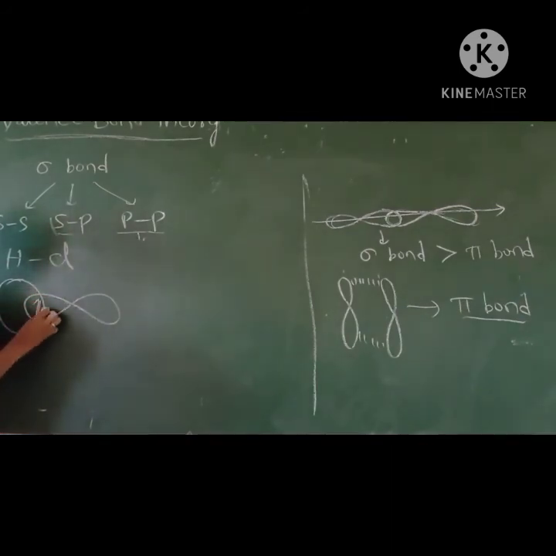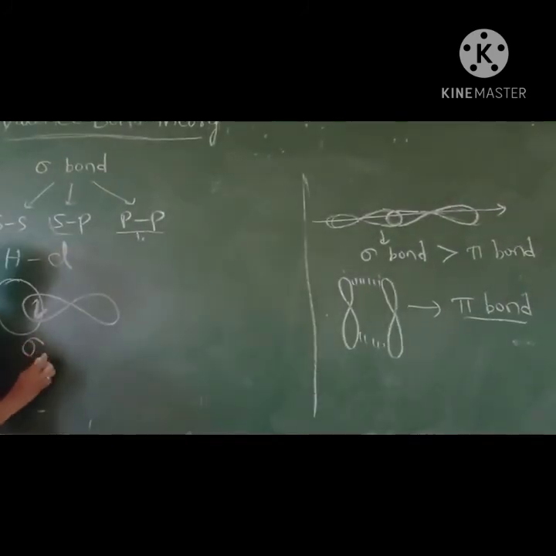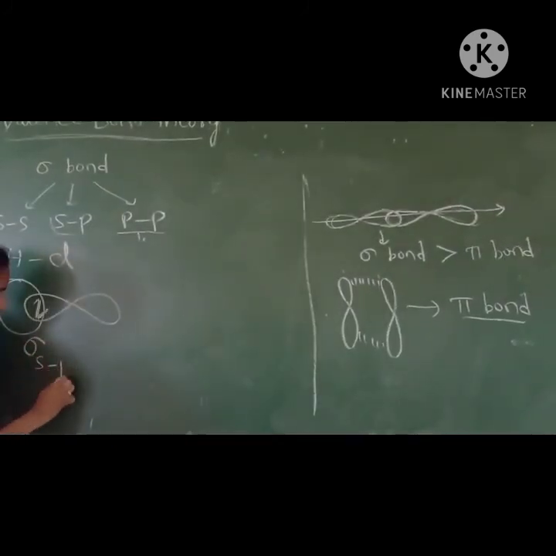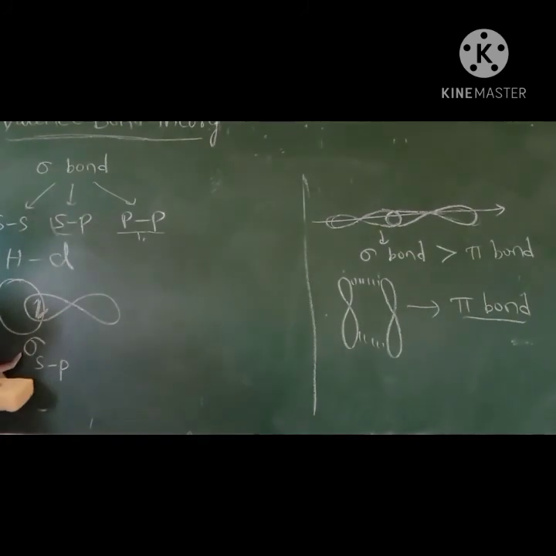So this is the sigma sp bond. So based on different orbitals, there are three types of sigma bonds: SS overlapping, sp overlapping and pp overlapping.